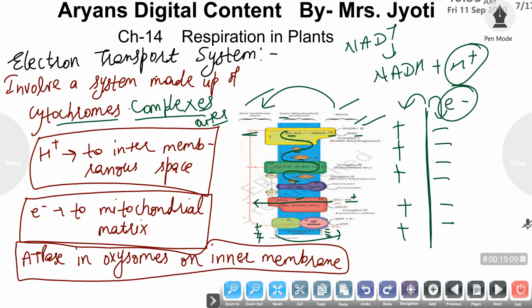Now to neutralize this ionic concentration in the matrix of mitochondria, the protons have to travel to the inner surface, but as we know the biomembranes are impermeable to the ions, or repellent to the ions. So the movement of ions requires particular channels. The channel here is provided by the oxysomes.